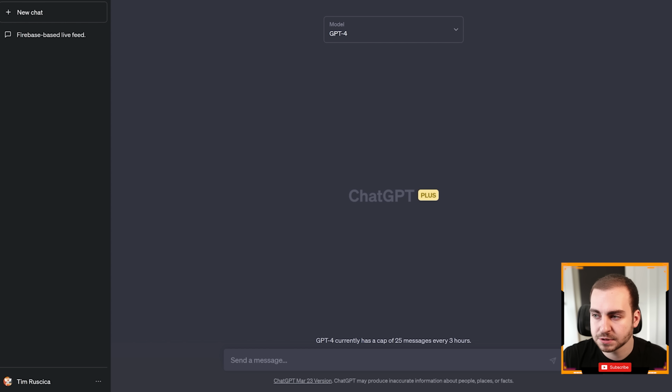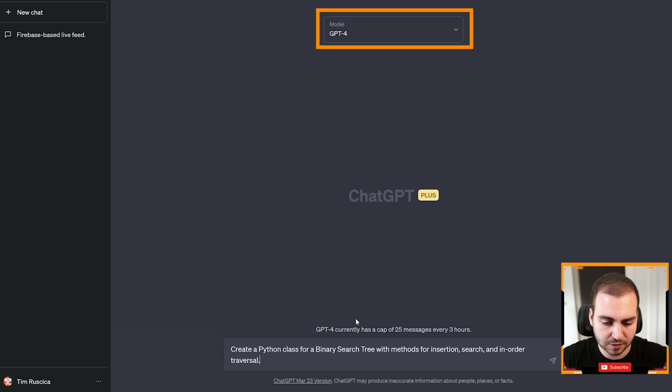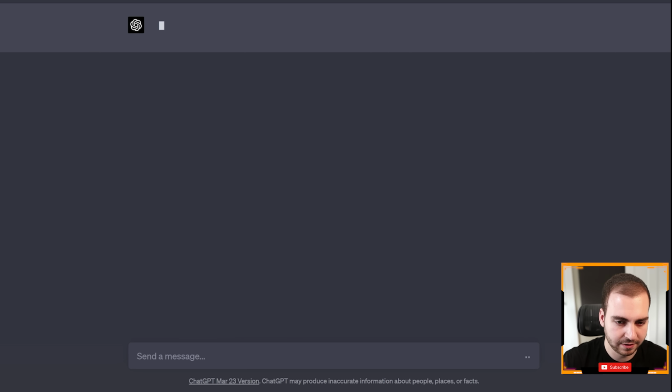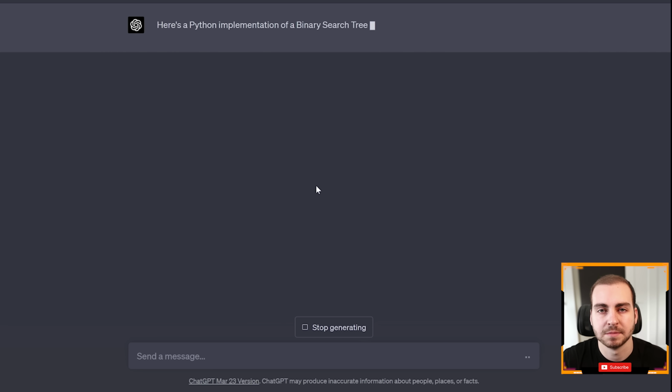So I have a few prompts that I'm going to copy in here just so you can see the power of this tool. First of all, I am using GPT-4. That's because I do pay for ChatGPT just so I have access to that. And the first thing I'll ask it is to create a Python class for a binary search tree with methods for insertion, search, and in-order traversal. I think we all understand it's going to be able to do this, so let me come back once it's finished with the code.